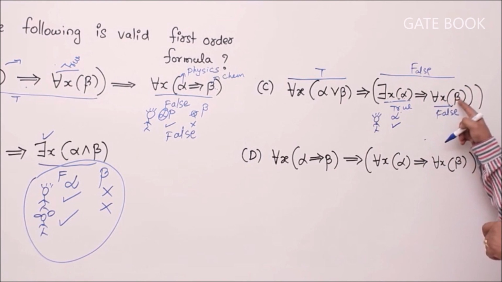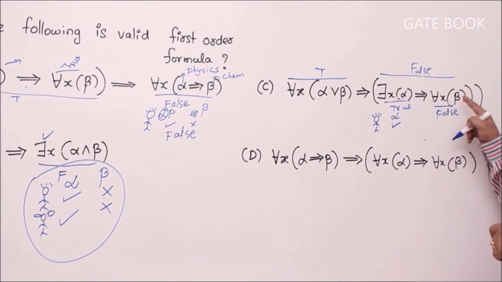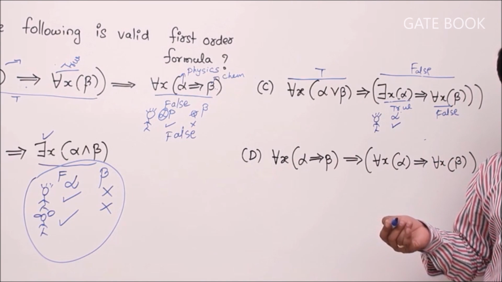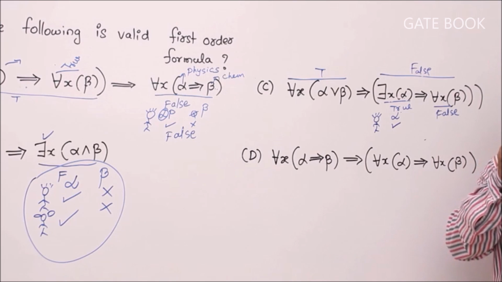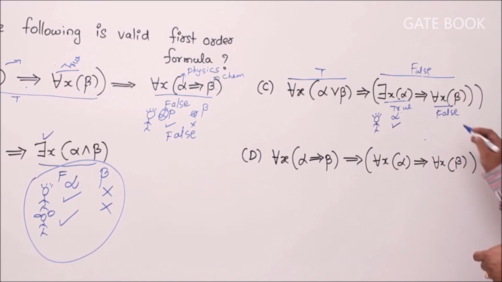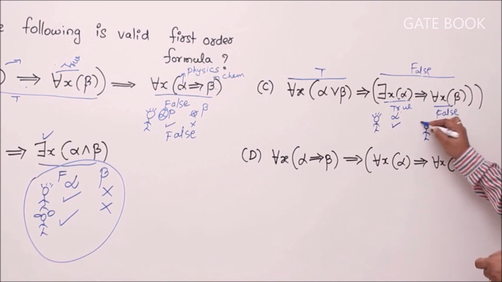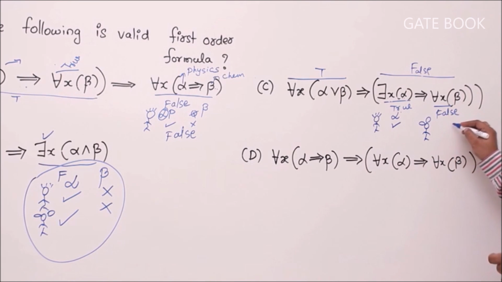Now, every student passes the physics exam is false. That means what? Not every student passes the physics exam. That means at least one student should fail in physics, isn't it? Let me take one student called Rani. Okay, a different student. That Rani should fail the physics exam.